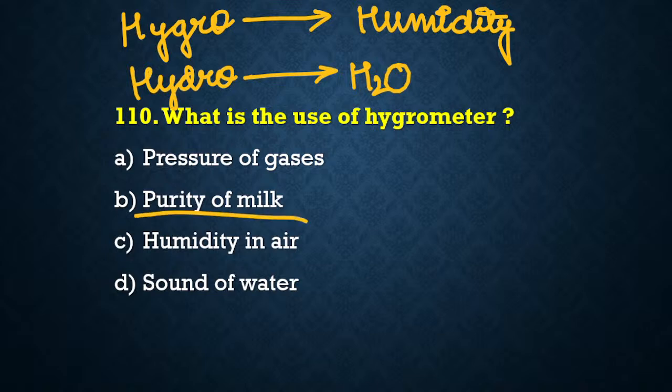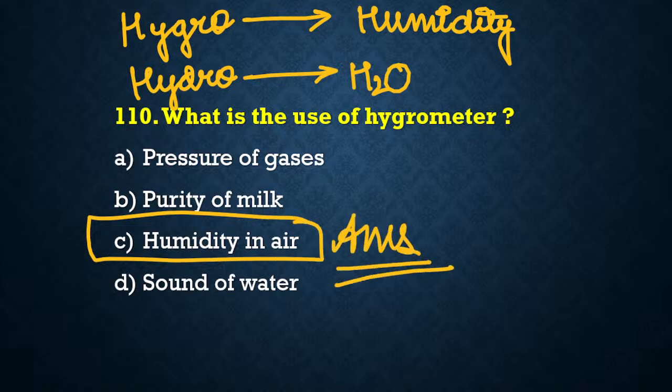Hydro means water. So what will a hygrometer do? Hygrometer will measure the humidity in air.